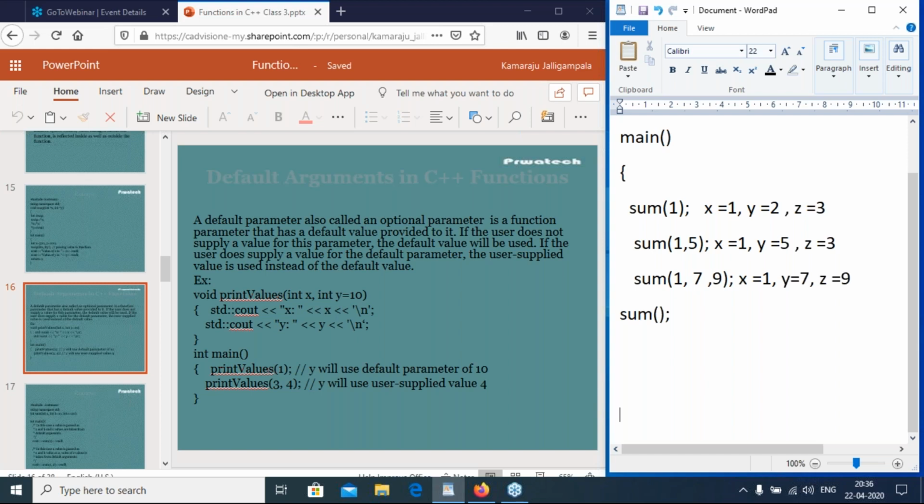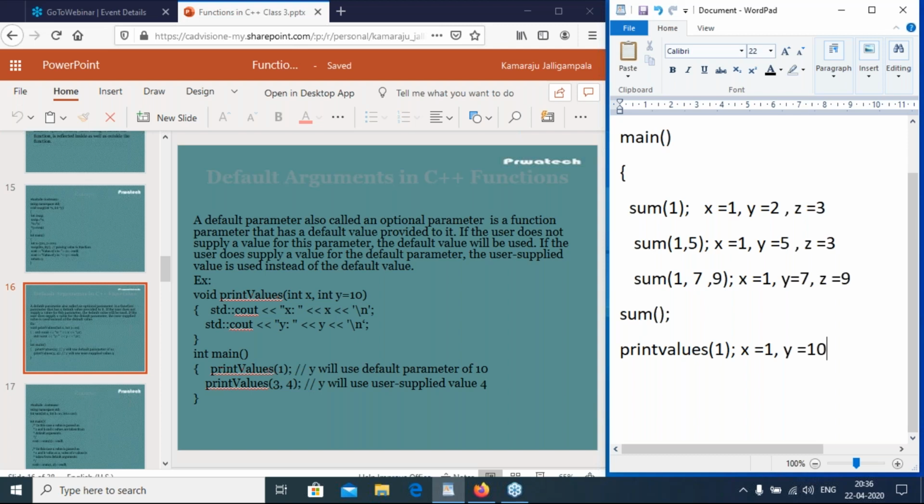So print values 4, passing one parameter. In this case x equal to 1 and y equal to 10. So 1 and 10 will be displayed on the console window.